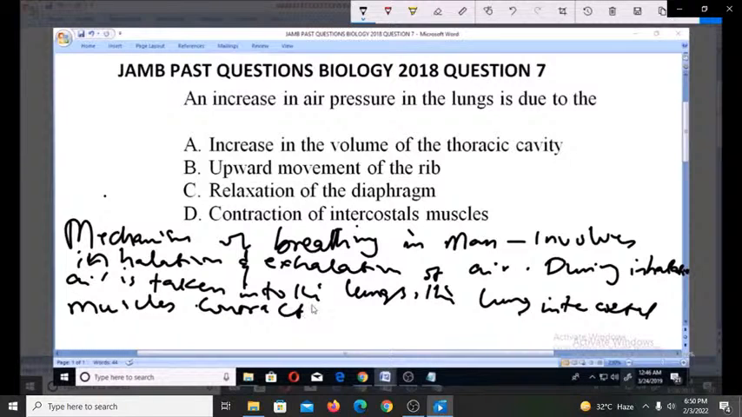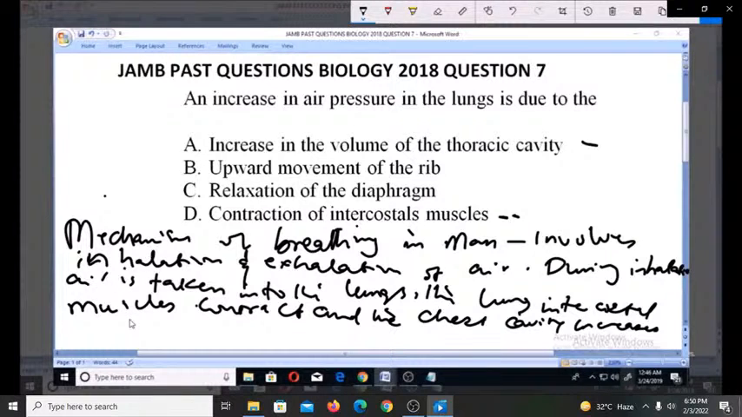You understand? So whenever there is inhalation, there is contraction of the lungs intercostal muscle. This is option D. That's what happens when there is inhalation. But we are not stopping there. We need to understand the full thing that happens during inhalation. So the lungs contract, and the chest cavity, which is also the thoracic cavity, increases.